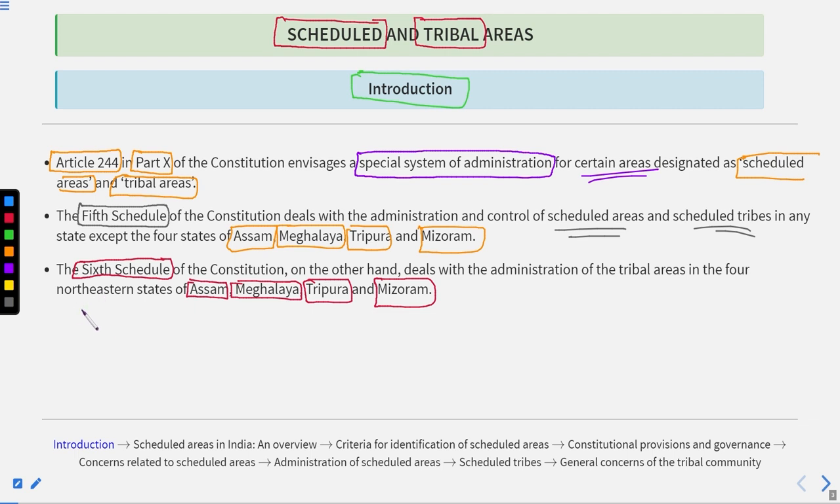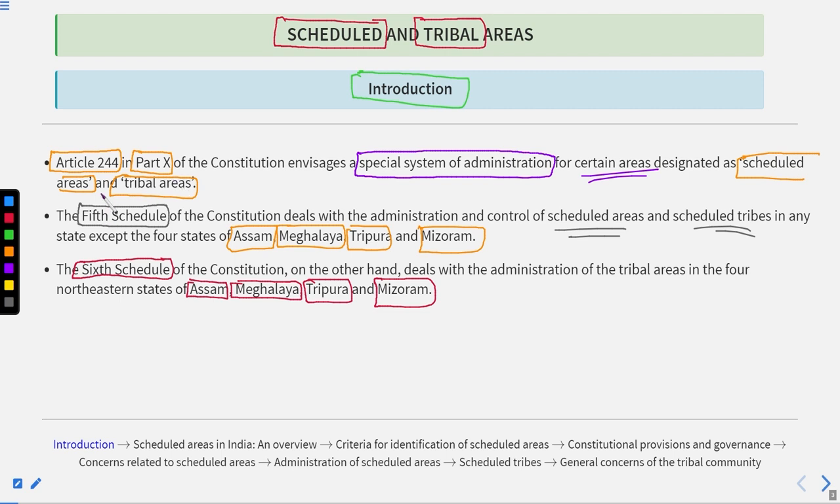So here you can say that there is no single schedule dealing with the schedule areas. There are two schedules. If there are two schedules, it means that the things will be different. In the Fifth Schedule, different things. Sixth Schedule, different things. If the things were the same, then why would we make two schedules? That is a common thing.